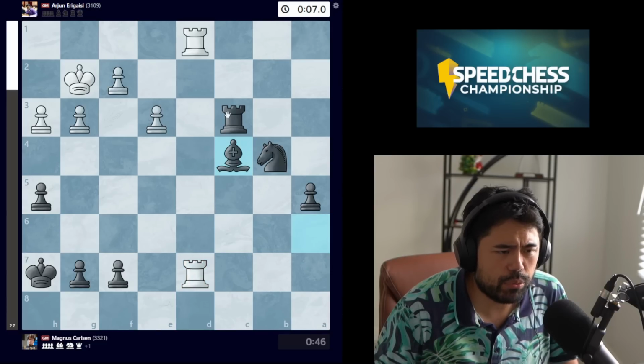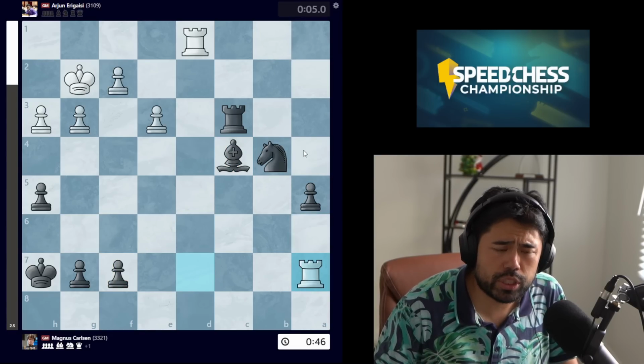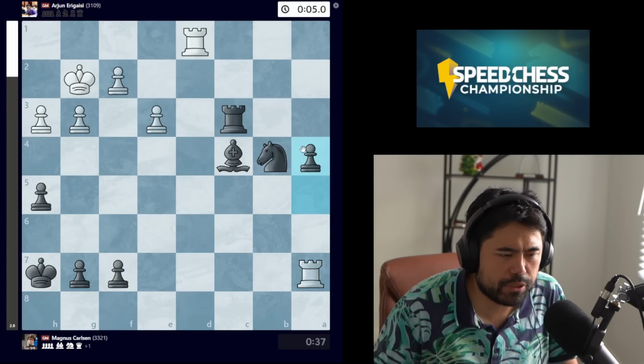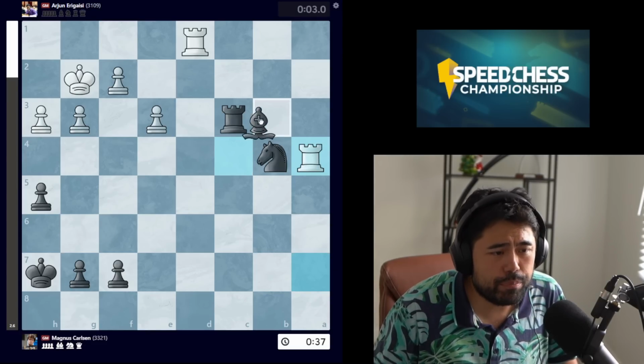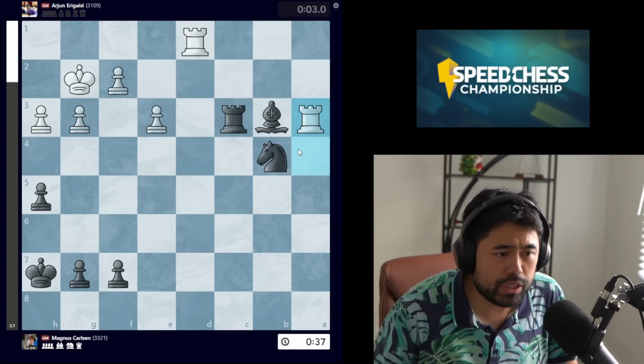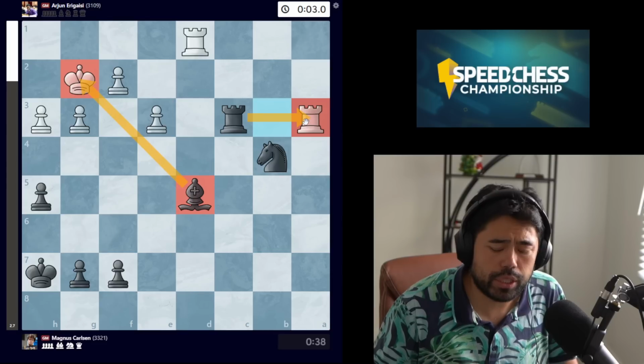rook d7, and we get the move bishop c4 here, trying to guard the pawn, but then escort this a pawn up the board. Arjun plays rook to a7. We get a4 here. Very nasty trick from Magnus, because now if white takes the pawn, we have bishop to b3, and both of these rooks are under attack. Arjun plays rook to a3. We got bishop to d5, checking the king on g2 and creating the fork.